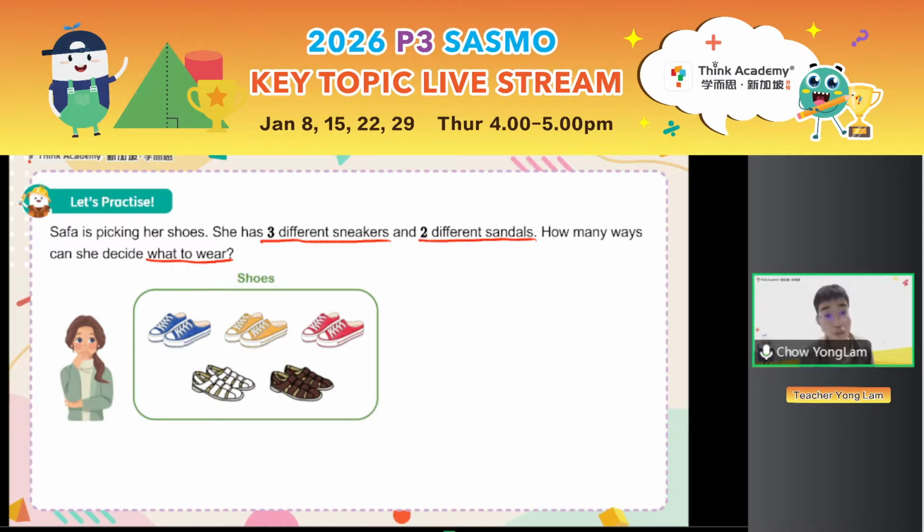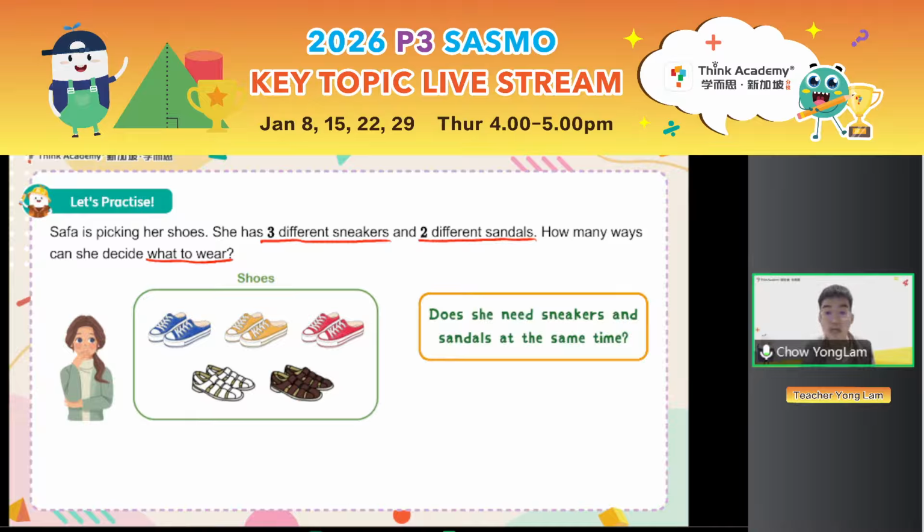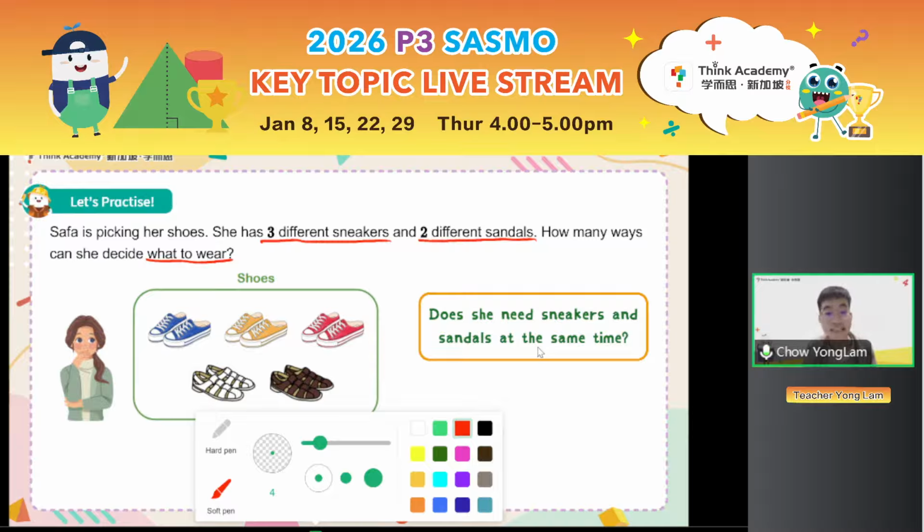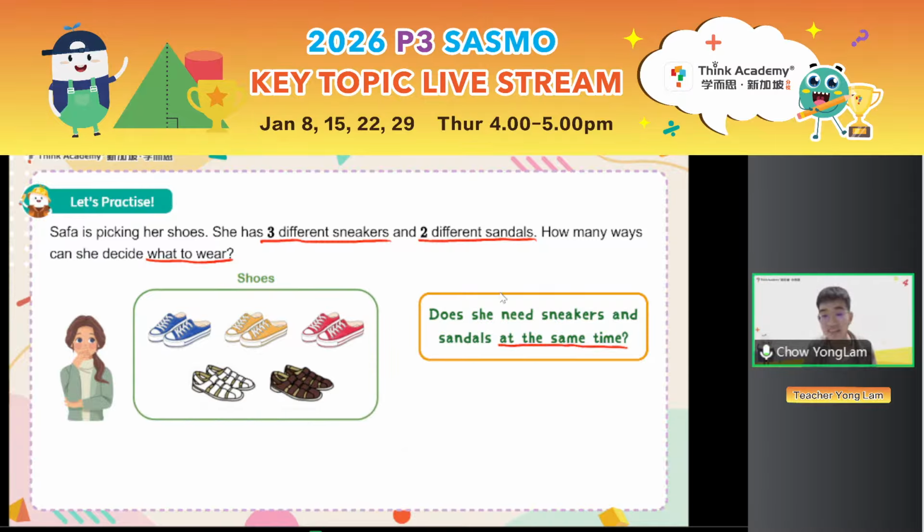3 sneakers, 2 sandals. Okay, some people say 3 times 2. Some people say 3 plus 2. So let me just ask you the key question. Does Safa need sneakers and sandals at the same time? Don't get confused by this and. This and just means what she has. But think about what she needs to choose. Does she need to choose sneakers and sandals at the same time?